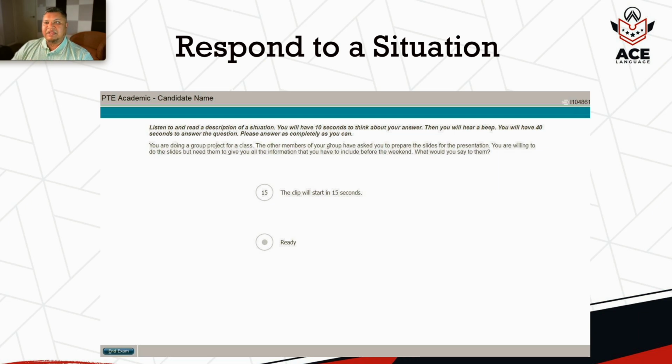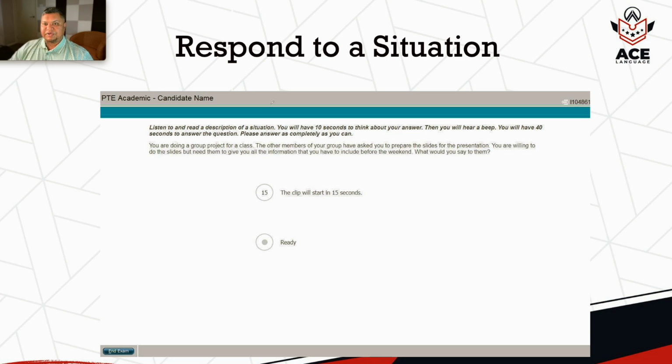What I believe will happen in respond to a situation in PTE Academic will be more of your academic setup. For example, as you can see in this question type, it says you are doing a group project for a class. The other members of the project have asked you to prepare the slides for the presentation and so on. So they are trying to put it in an academic context.